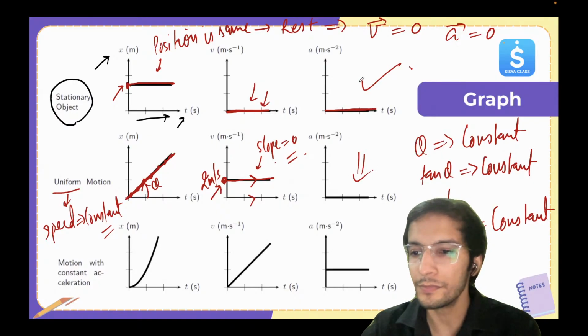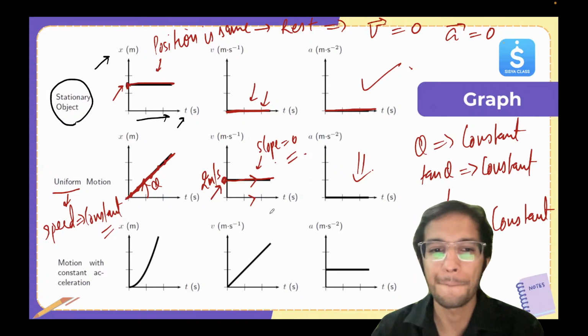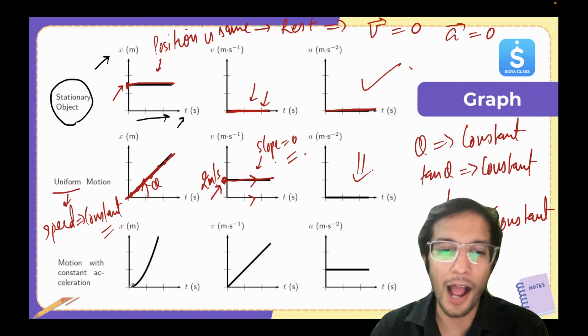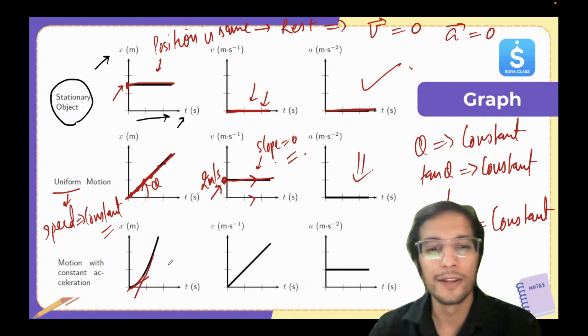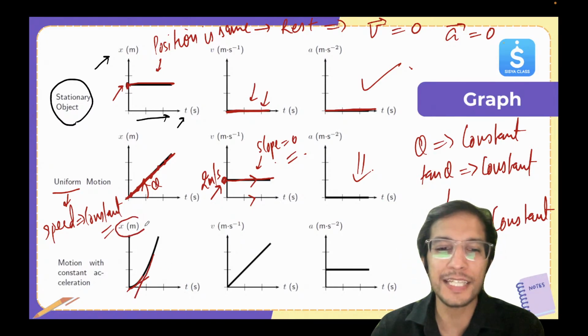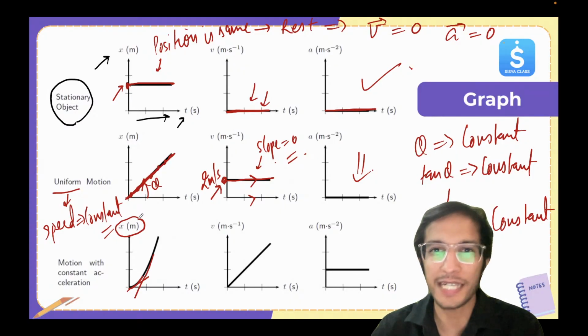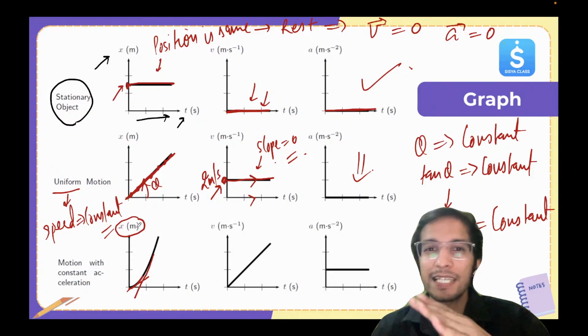Now, let's look at the next one, the third one. This is very important. Here you can see the graph is curving upward. Initially, the slope was less, and later on the slope is becoming more. Now, what does the slope of the displacement time graph give? The slope of the displacement time graph gives us the velocity, and it's becoming steeper.